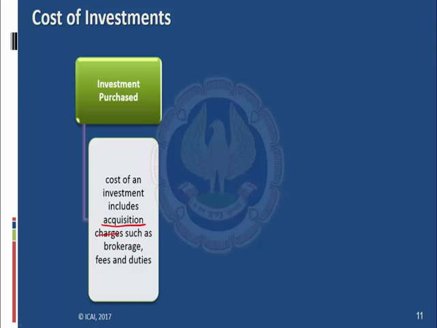So the price of the investment, which is 1 lakh rupees, and acquisition charges such as brokerage fees and duties should be combined into the cost of an investment. So in my case, the cost of investment will be 1 lakh rupees plus 1000 rupees of brokerage and 500 rupees of stamp duty. So my cost of investment will be 1,01,500 rupees. So I have to debit investment in equity shares of Infosys 1,01,500 and credit bank account by 1,01,500. So in case of investment purchased, the cost of investment will include the cost as well as the acquisition charges.